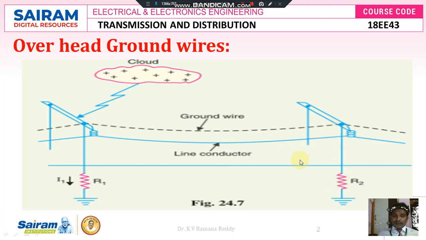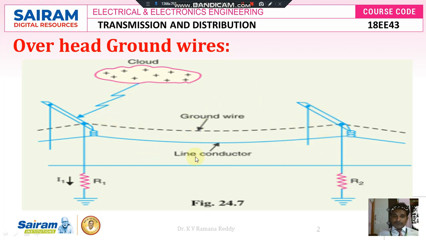As early as possible we discharge this surge current. And from an economical point of view, this ground wire is not constructed over the overall length of the transmission system. It is constructed only at places where the transmission system is frequently affected by lightning, especially direct strokes of lightning. Especially in hilly areas, and while crossing rivers, those places are frequently affected by lightning strokes. There we give proper protection with the help of the overhead ground wire, constructed at the top of the line conductor, to surge the surge current towards the ground.